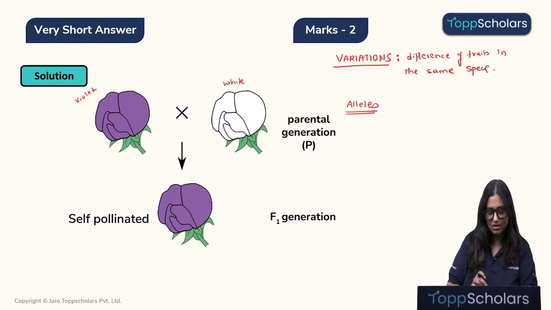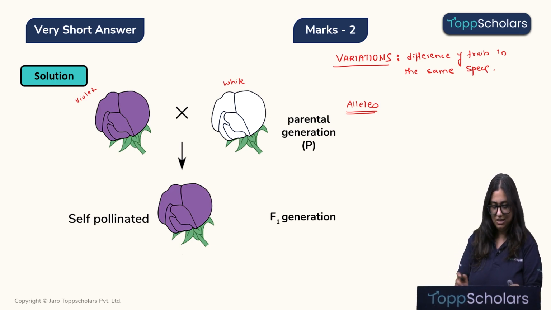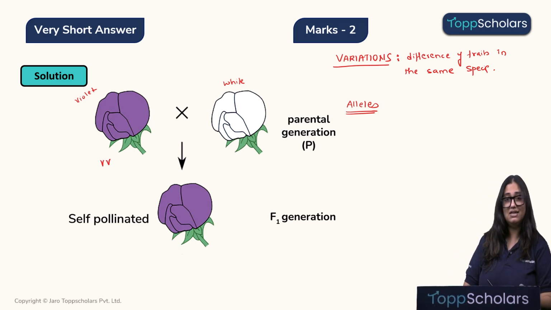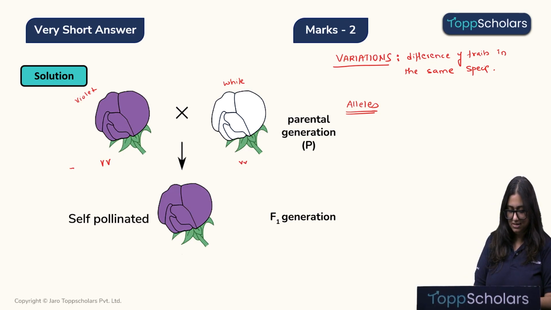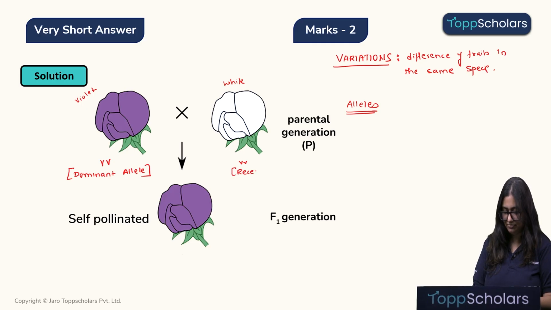Here children, the gene for flower color is present for both the plants, but this gene has the allele capital V, and this gene has an allele small v, meaning this is a dominant allele and this is a recessive allele.